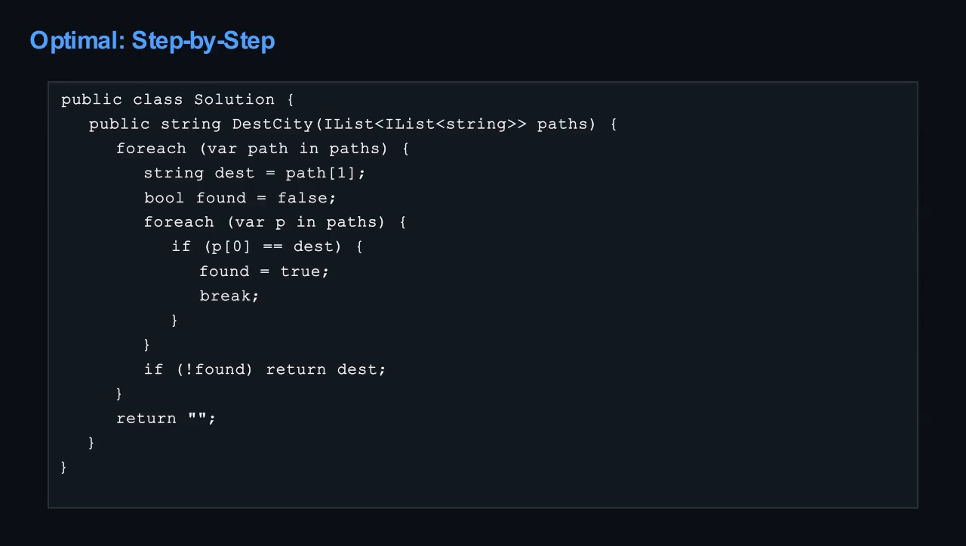Second pass, we check destinations. First path destination is New York. Is New York in the source set? Yes, so skip. Second path destination is Lima. In the set? Yes, skip. Third path destination is Sao Paulo.